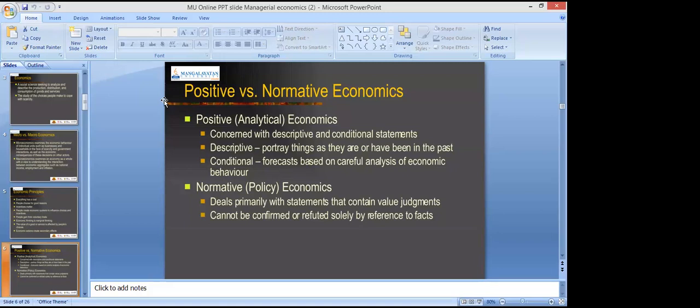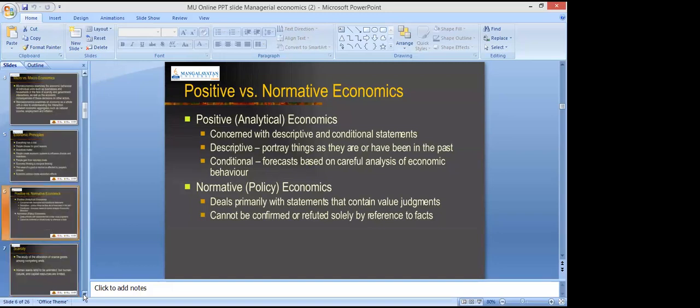So these policies are the part of normative economics, right? It deals with the value judgment, right? Do like this, there is a situation of this, so we have to do like this, right? So expert advice, expert judgments, expert value judgments basically make the part of normative economics, right? So in a nutshell, we can say that positive economics deals with fact, and normative economics deals with value judgments, value judgment principles, right? I hope it must be clear to you.